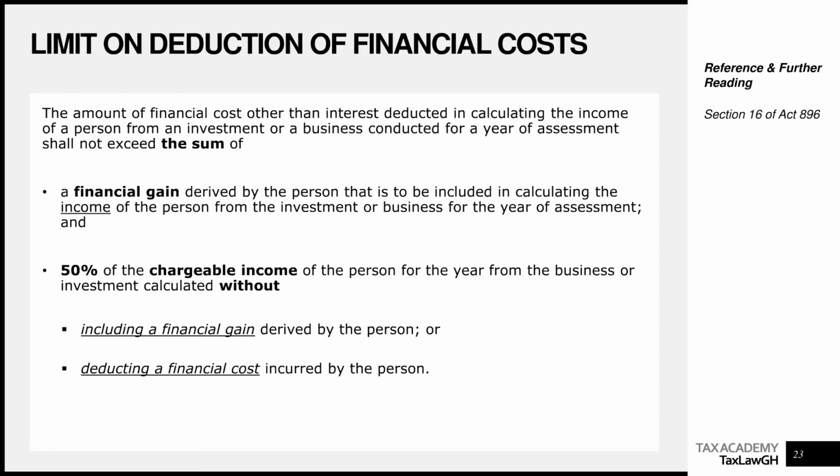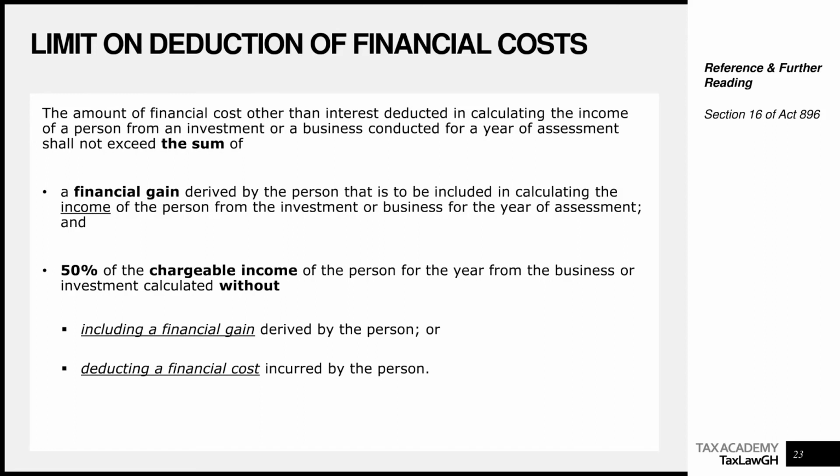Let me create an equation for you for simplicity purposes. You can write this down: limit equals financial gain. So you can say limit equals FG, which is financial gain, plus 50% of chargeable income star, or limit equals FG plus CI*, where CI means chargeable income.